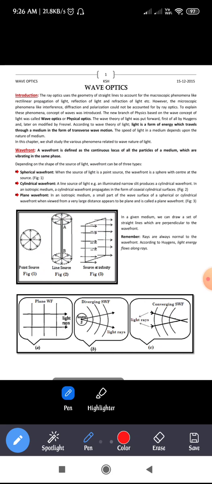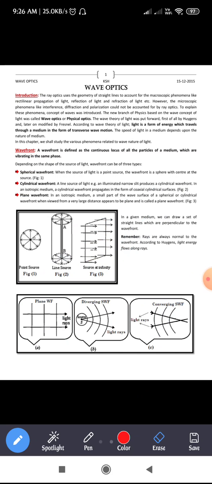You can see here, let us say the source is placed at an infinite distance from us. When you view a small part of a cylindrical or spherical wavefront from a very large distance, it appears to be a plane wavefront like this. So this is regarding the spherical wavefront, cylindrical wavefront and plane wavefront.